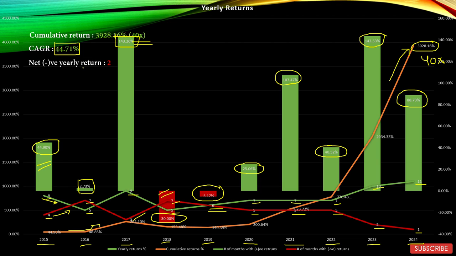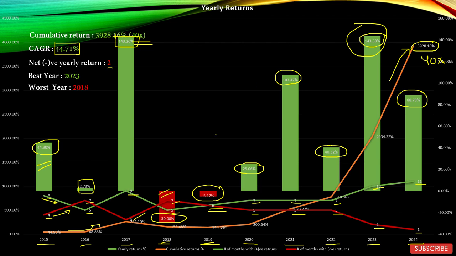Net negative yearly returns, so that is true. So there were 2 years in the last 10 years which gave net negative yearly returns, and those 2 years were 2018 and 2019. So not too bad, not too good. Best year was 2023. The sector managed to give astronomical returns of 143.53% in that year.